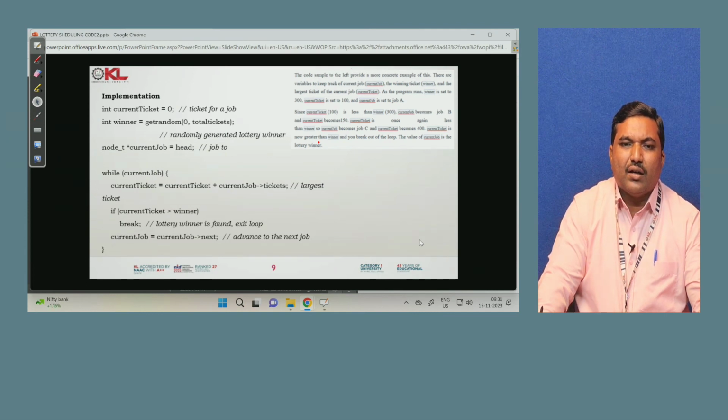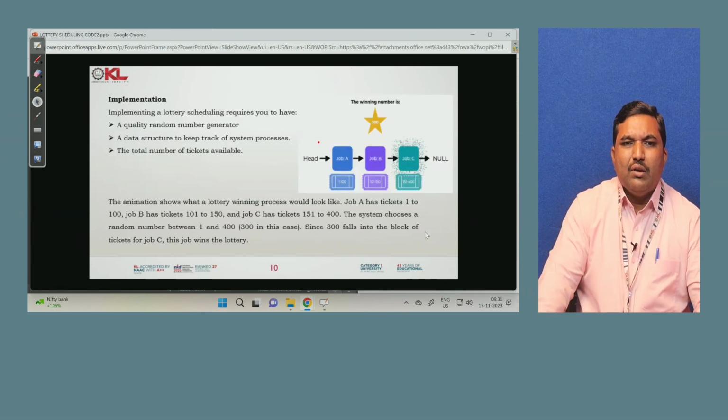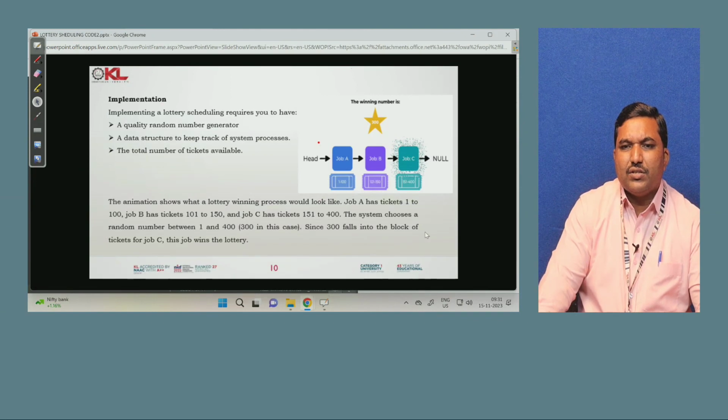When the current ticket is greater than the winning ticket, the command is executed, and you can break out of the loop. The value of the current job is the lottery winner. Whatever is present in this example, implementing lottery scheduling requires a quality random number generator.